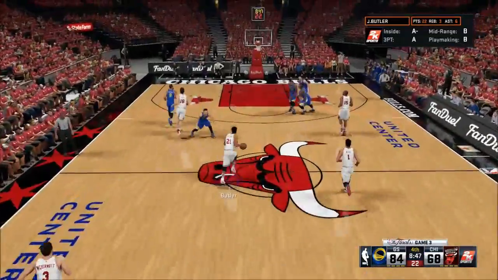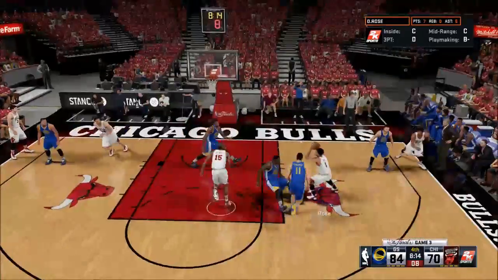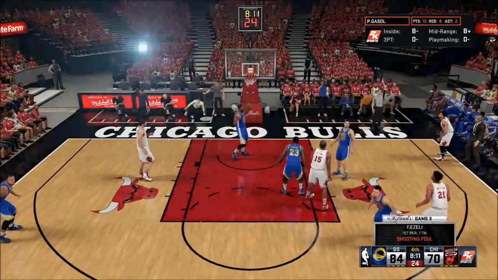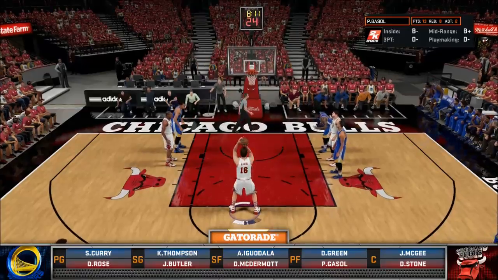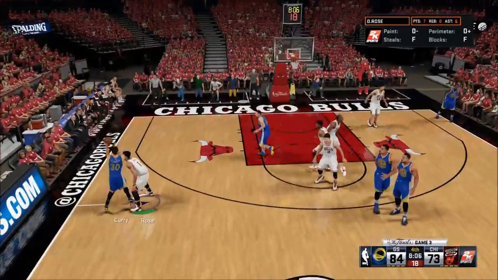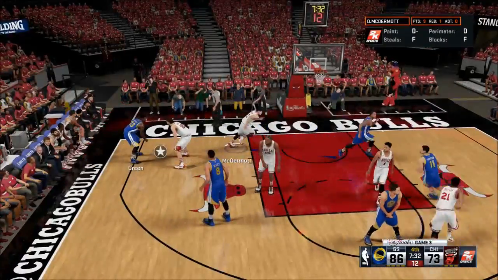Doug McDermott for a 3. 16-point game. Jimmy Butler in to Pau Gasol. He gets down to go. He's actually in double digits now. Derrick Rose dishes it to Pau Gasol. Pau Gasol and 1. He's having a pretty good fourth quarter so far, but he gets this free throw up, and it is good. He has 14 points now. 11-point game. Here's Klay Thompson with the hand in his face. Gets it to go. That is hard to stop.